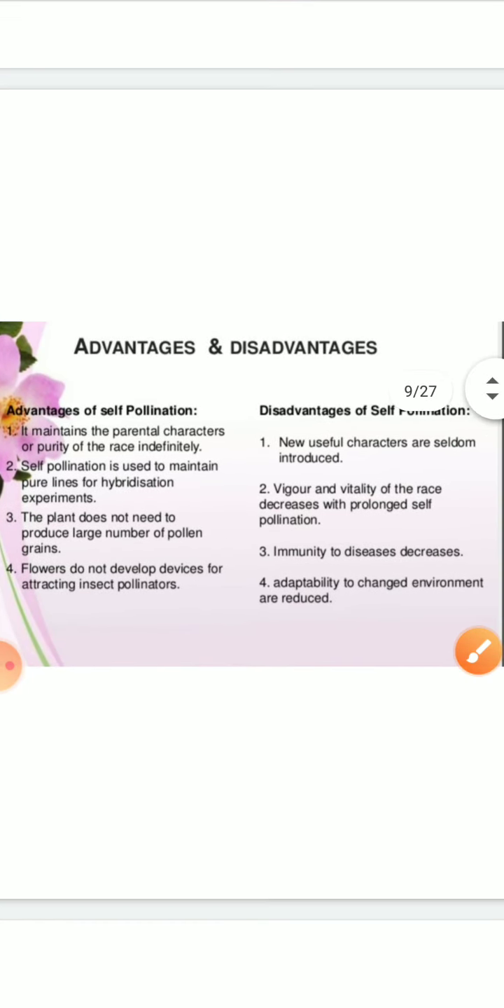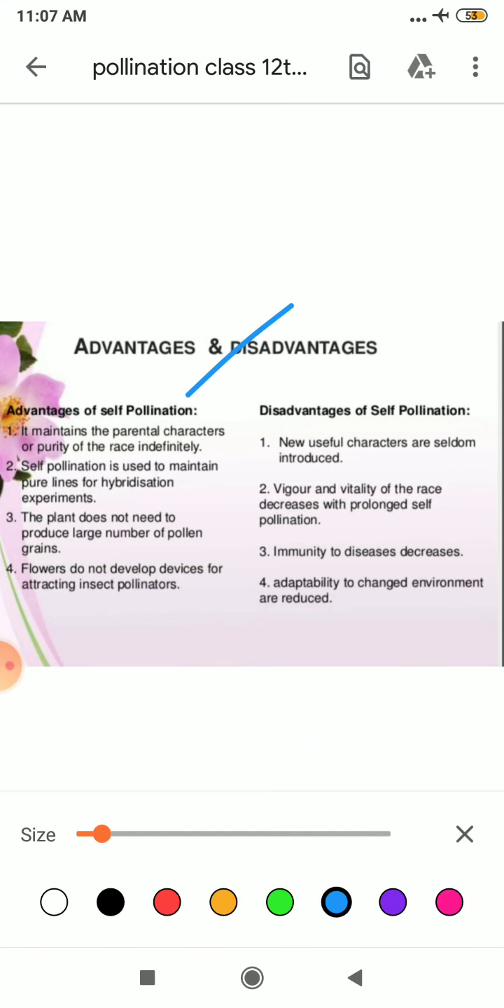Students, next is advantages and disadvantages. Just go for it.